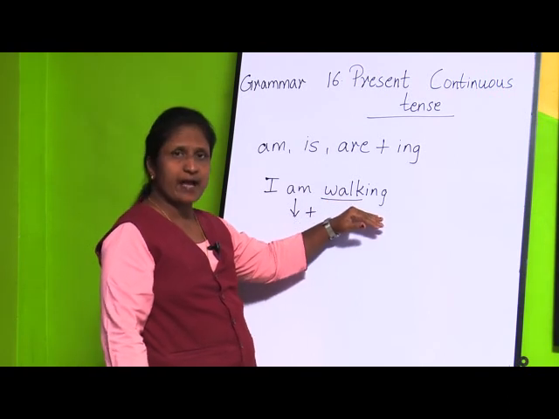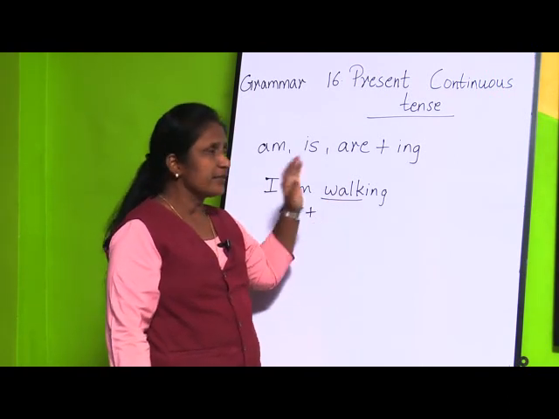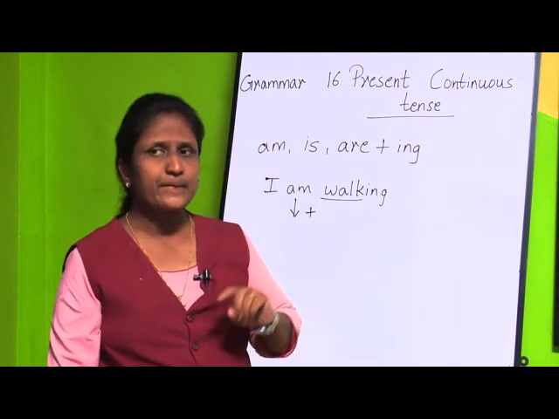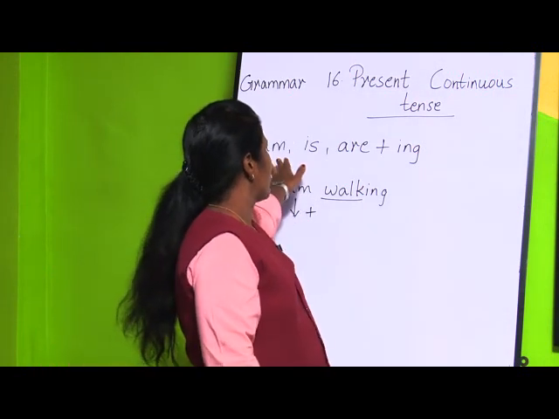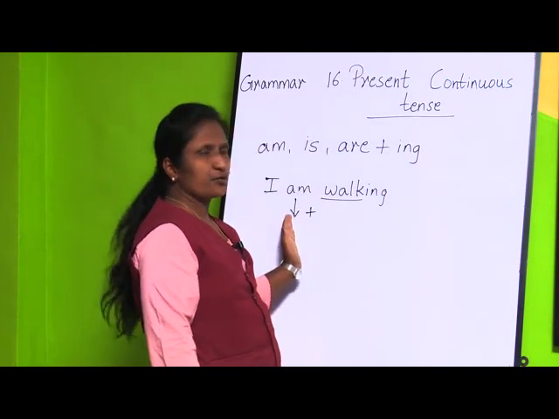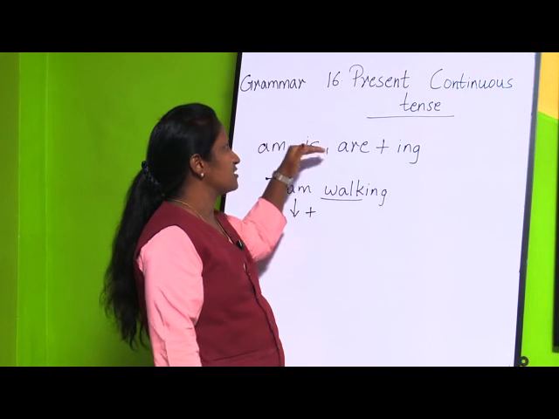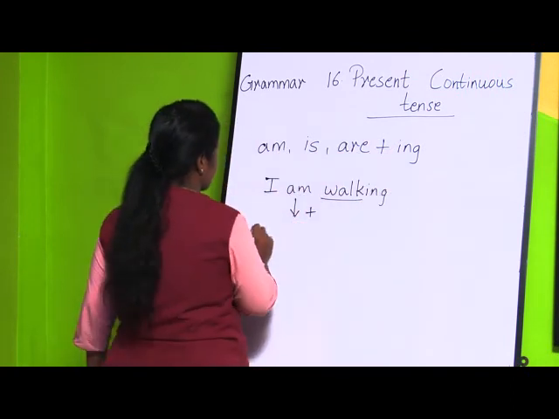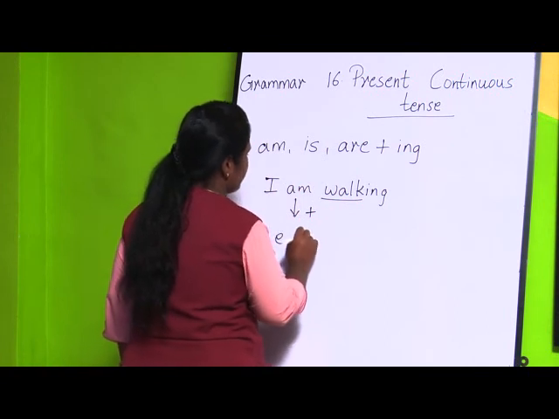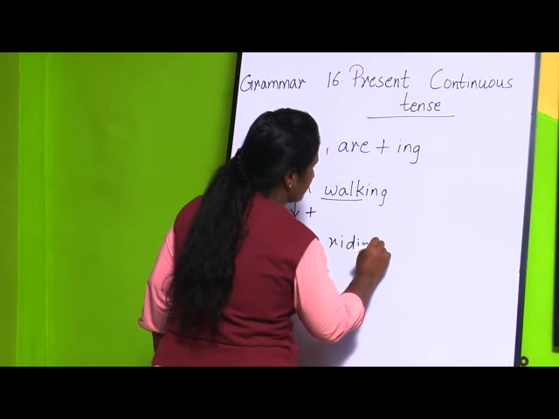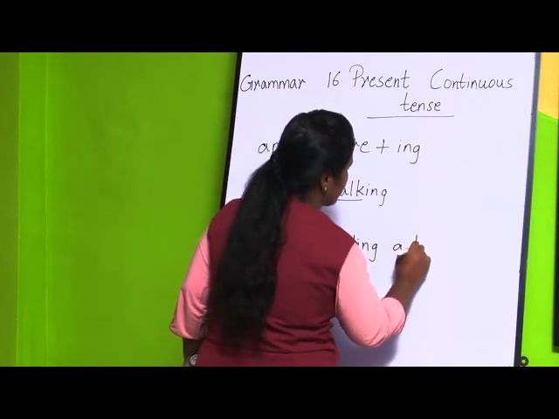So I have added ing to the other verb. In this way, this is the first case where we add ing to the verb, and before that we have the verbs like am, is, are plus ing. For example, if we take another example, she is riding a bicycle.